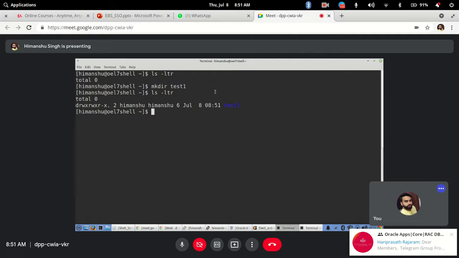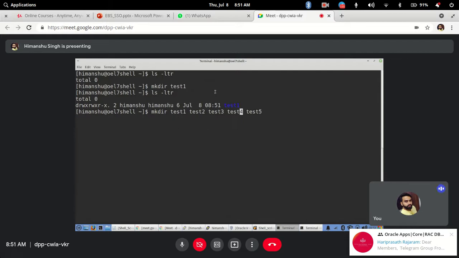Clear till now? Now going further, let's say you want to make multiple directories together. You say, I want to make 5 directories, 6 directories. In the mkdir command itself you can just separate them by spaces. Let's say test2, test3, test4, test5.